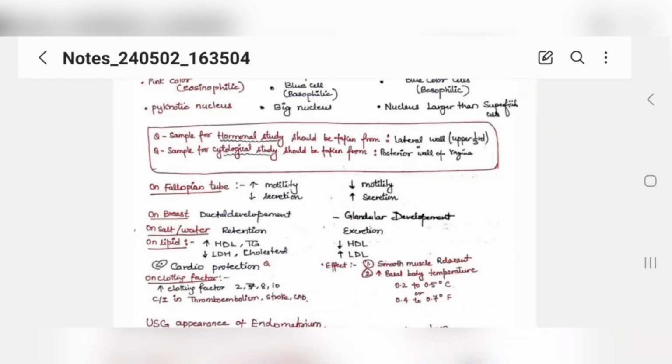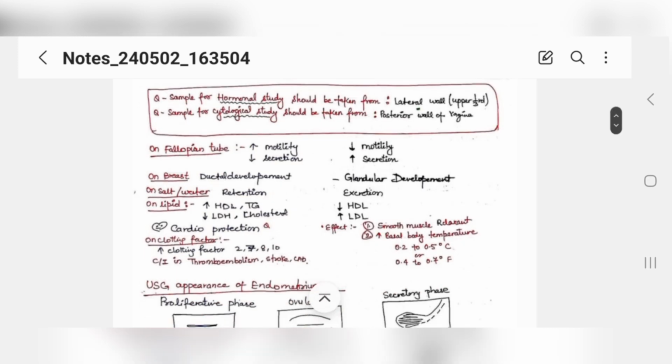Wherever I have written question in my notes, these are very important. Sample for hormonal study should be taken from... This is a question: from where should you take a sample for hormonal study of the menstrual cycle? The answer is from the lateral side of the upper third. And the sample for cytological study should be taken from the posterior wall of the vagina. That is your MCQ. Learn it by heart.